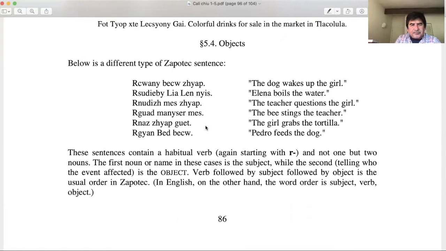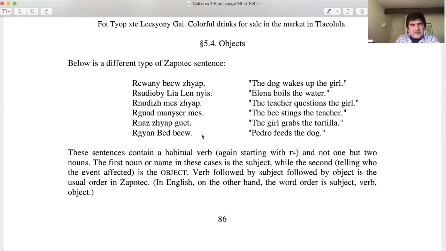Again, we see, if you remember, that the R, if a verb begins with an R, tells you that it's a habitual verb, right? So that takes place every day, for instance. And then we have the noun, which is the subject, as we just talked about. And then it's telling who the event affected.